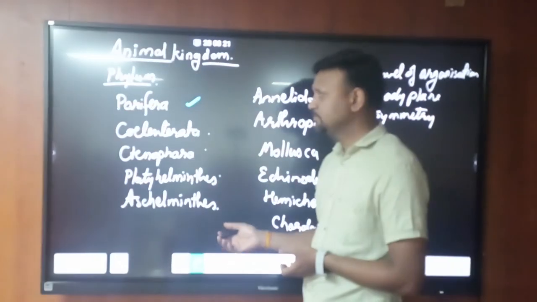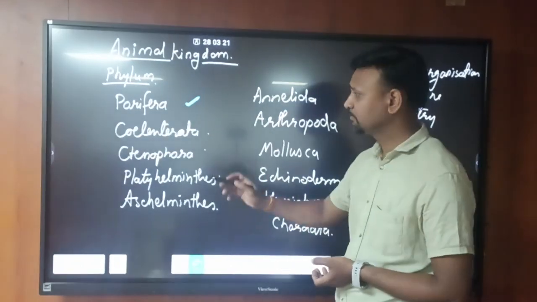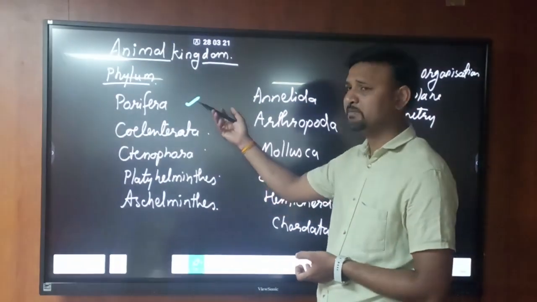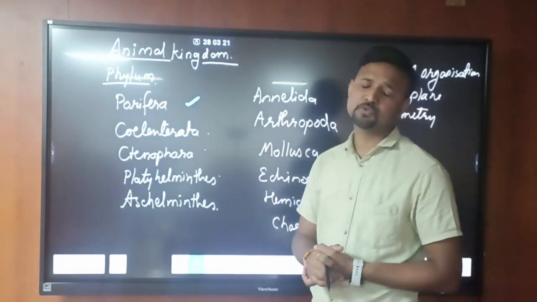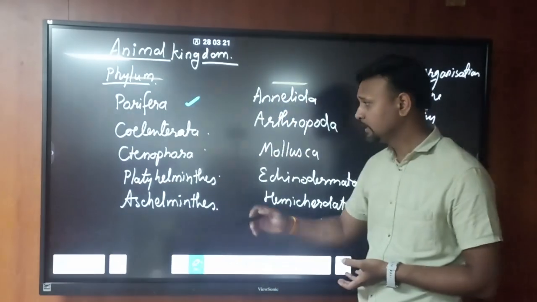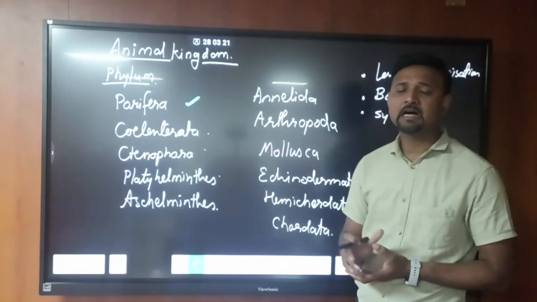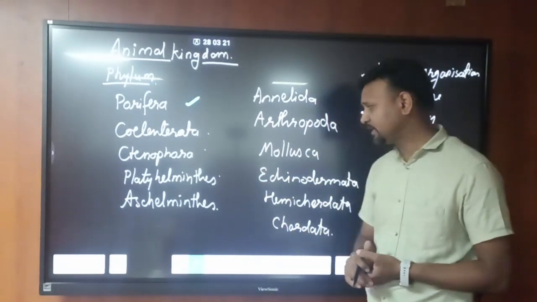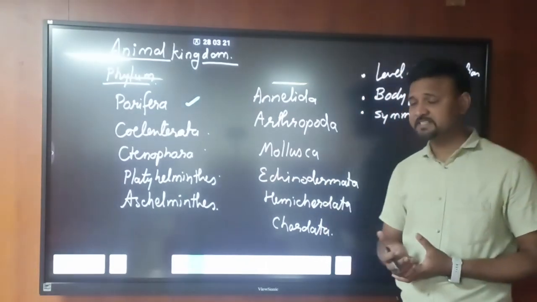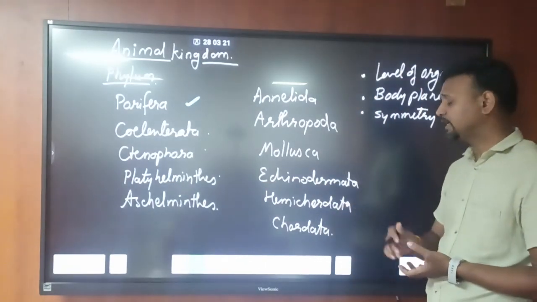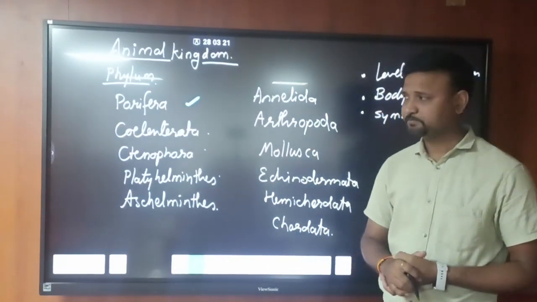According to symmetry, Porifera is mostly asymmetric, and some have radial symmetry. Coelenterata and Ctenophora both belong to radial symmetry. Platyhelminthes through Mollusca are bilateral. Echinodermata have pentameric radial symmetry, and Hemichordata and Chordata also have bilateral symmetry.